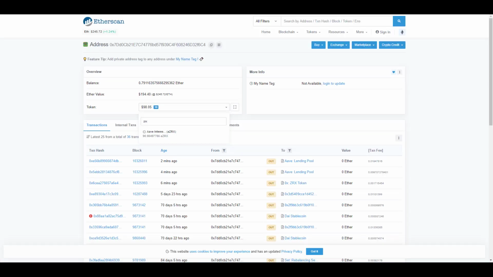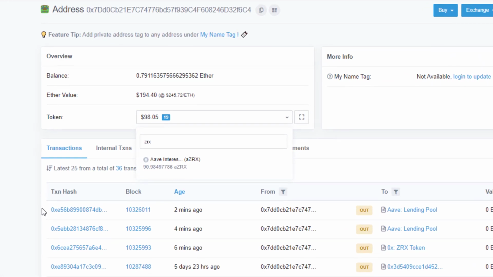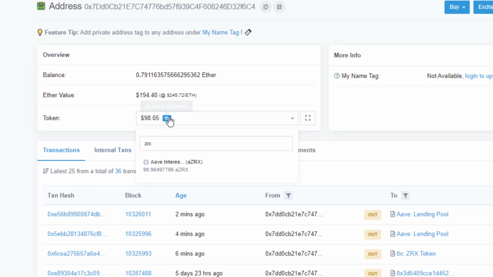Before I show you guys another way to lend out your tokens on the Aave marketplace, I want to take you to my wallet real quick. You can see here in my wallet, when I type in ZRX, I don't have any ZRX tokens. I have AZRX. And basically what this is, it's a placeholder token. Once your ZRX is locked up into the marketplace, you get a one-to-one exchange between ZRX and AZRX. And when you decide that you want to retrieve your ZRX tokens, the AZRX tokens are basically your redemption tickets.